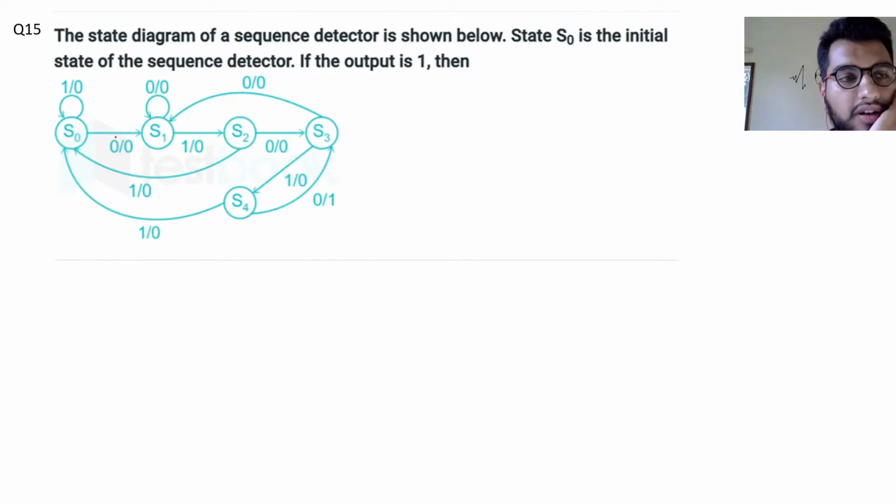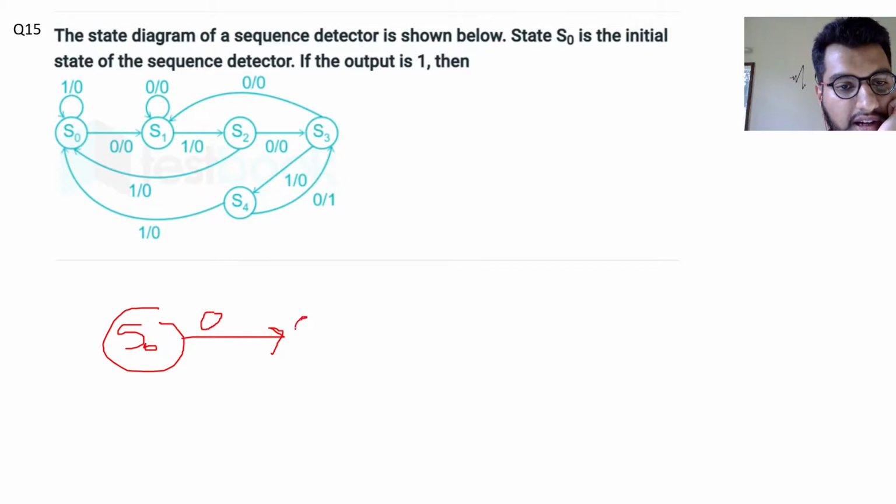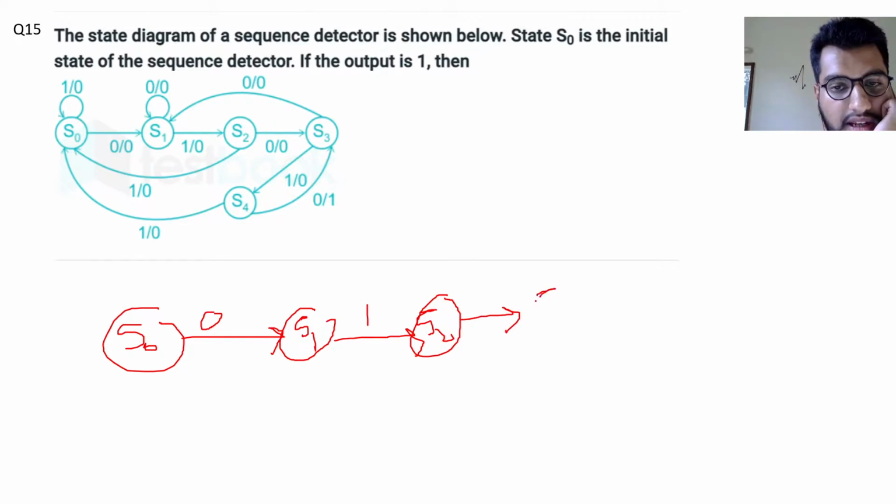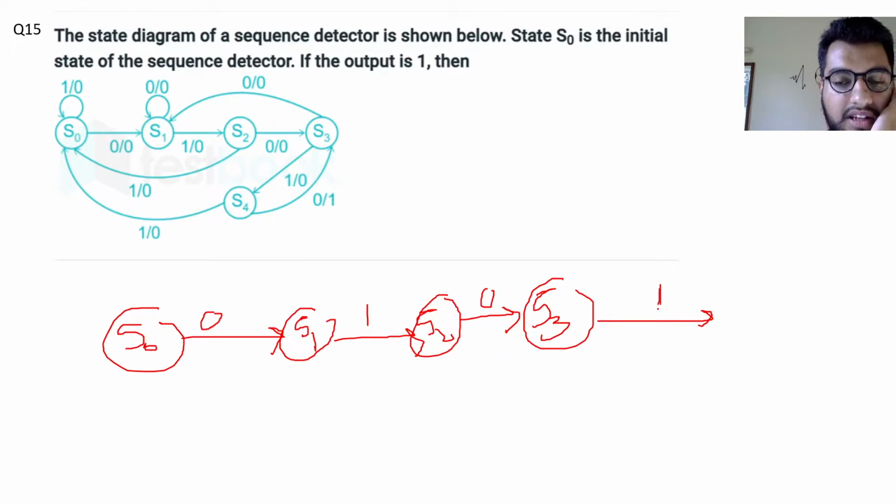So we'll follow the forward propagating arrows. We are at S0, and S0 goes forward when the input is 0. Then we are at S1. S1 moves forward when input is 1, correct? Then we are at S2. S2 moves forward when the input is 0, correct? Then S3. And S3 moves to S4 once the input is 1. S2 to S3 was 0 and this was 1. Now at S3, I am going to S4.